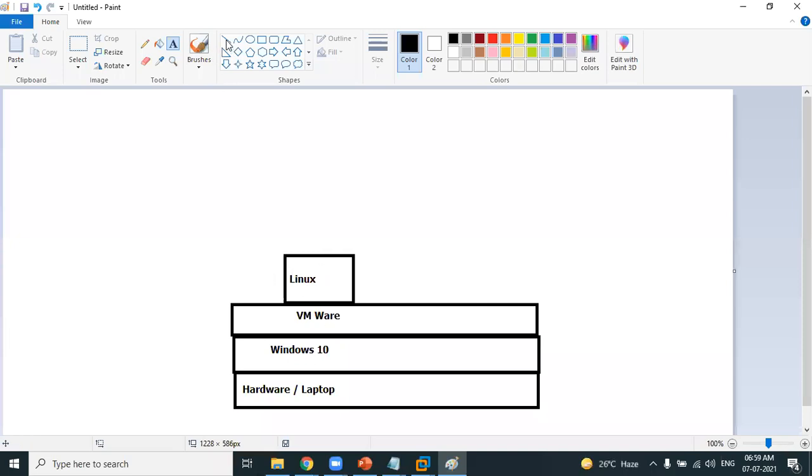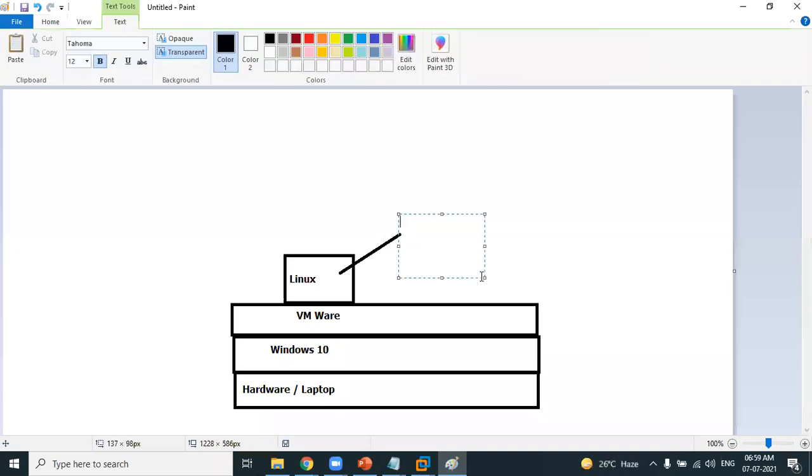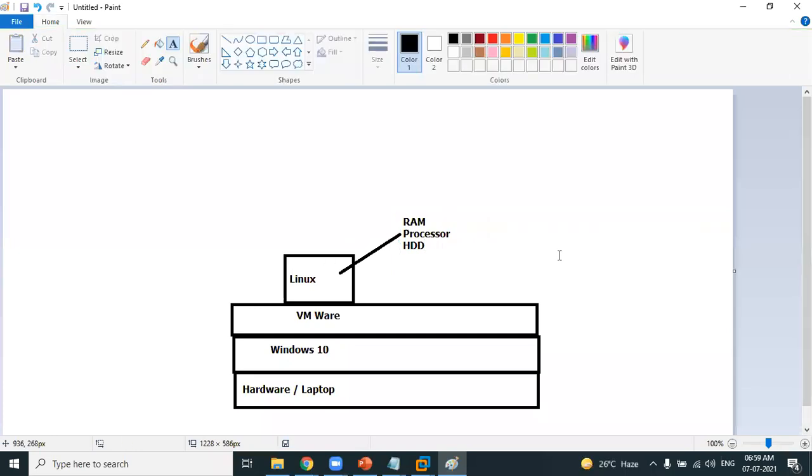So whenever you want to create a virtual machine, the virtual machine needs three important hardware components. Please try to understand, very important. Every virtual machine needs three important components. It needs RAM, because to run a machine it needs RAM, it needs a processor, and it needs a hard disk. My dear friends, please try to understand.